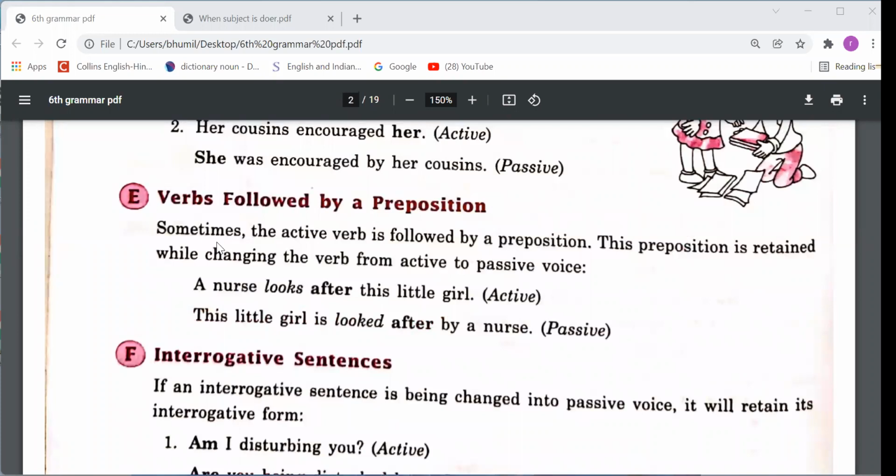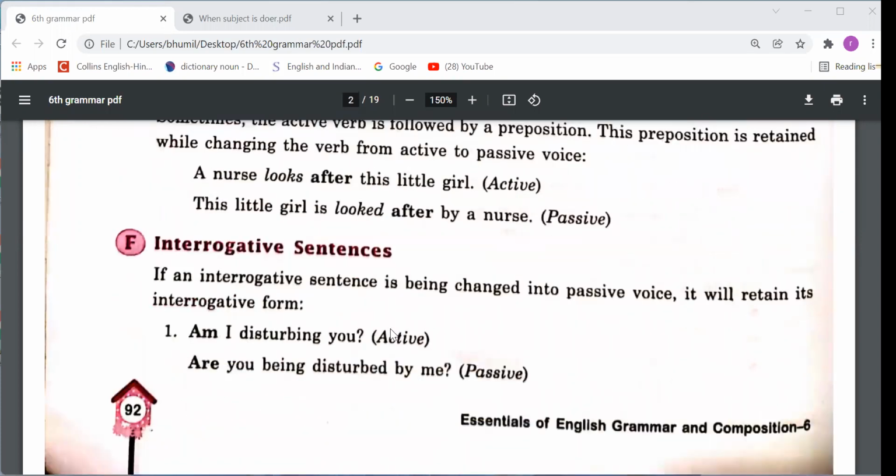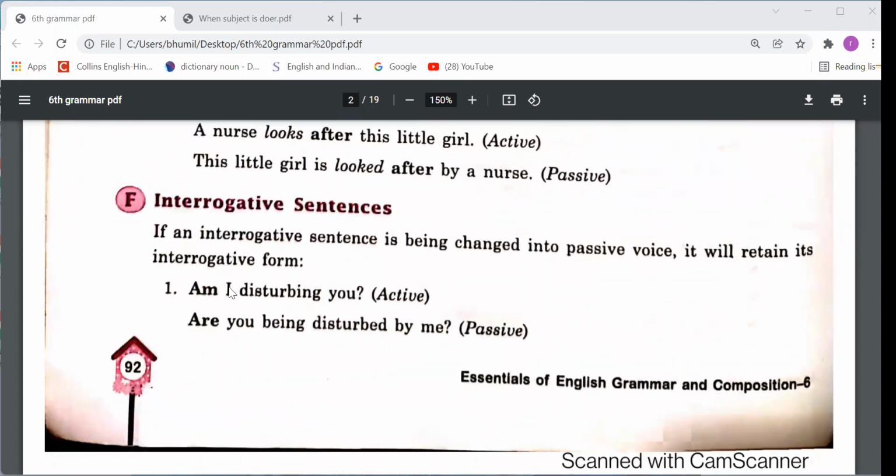Next point. Sometimes the active verb is followed by a preposition. This preposition is retained while changing the verb from active to passive. So sometimes, dear students, it happens we have to write the preposition after the verb. So while changing active to passive, that preposition will remain same. Like you can see this sentence: a nurse looks after this little girl. So we need to write this sentence in this way: this little girl is looked after by a nurse, right? See the next sentence.